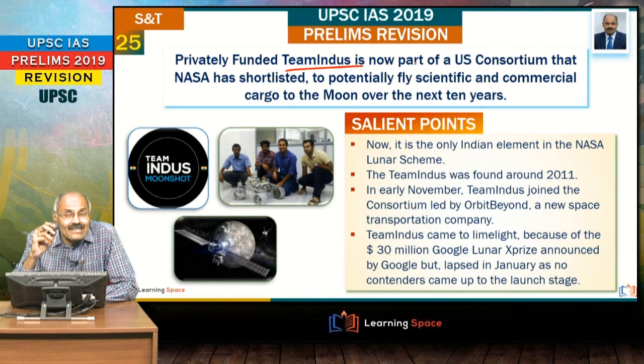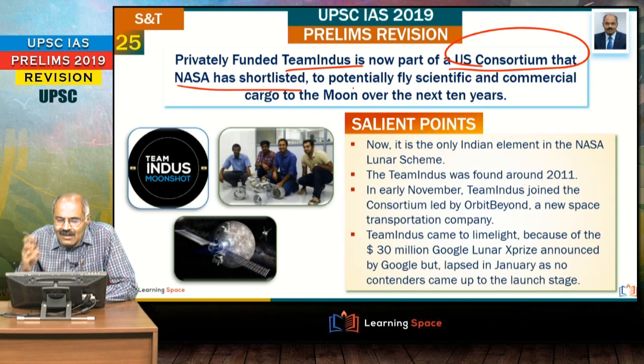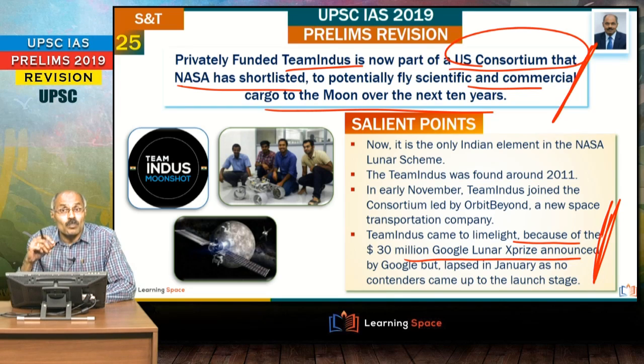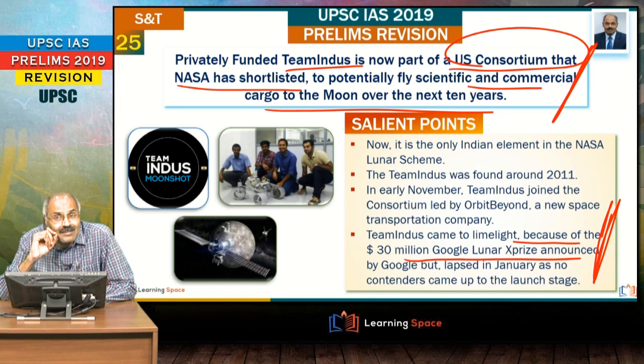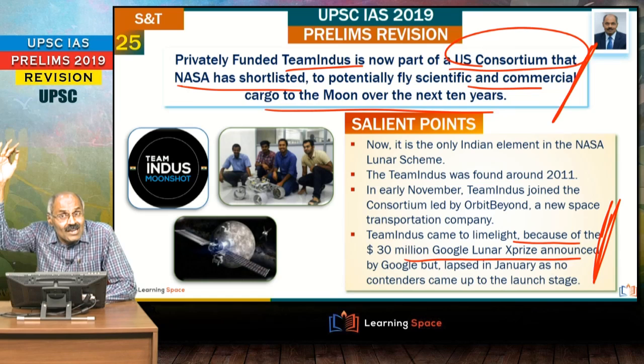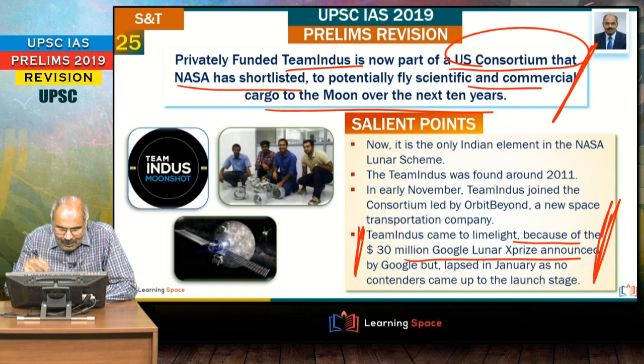Privately funded Team Indus is now part of a US consortium that NASA has shortlisted to fly scientific and commercial cargo to the moon over the next 10 years. And what is this Team Indus? Team Indus is based in Bengaluru, and it came to the limelight because of the $30 million Google Lunar X Prize announced by Google. But it could not make much headway because no contenders came up to the launch stage, and at that time this Team Indus came to the forefront.